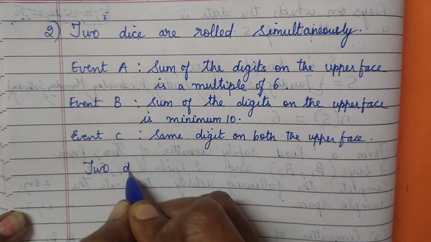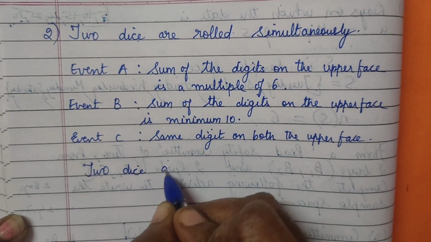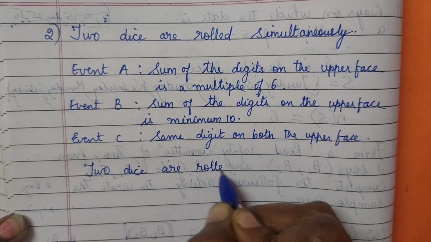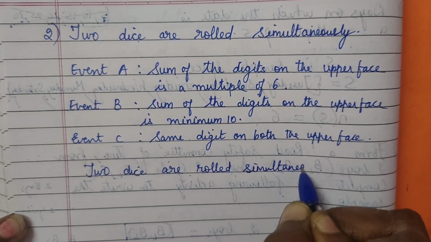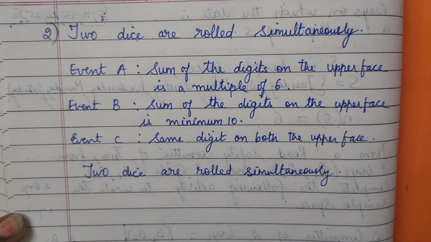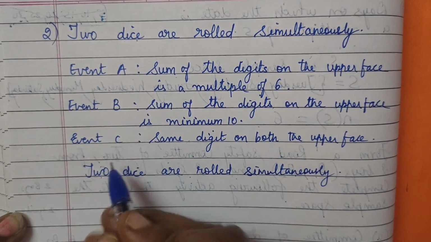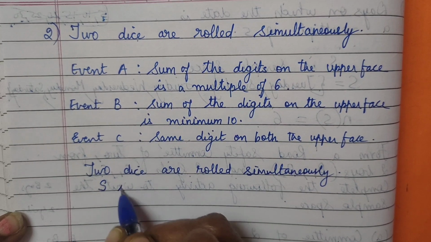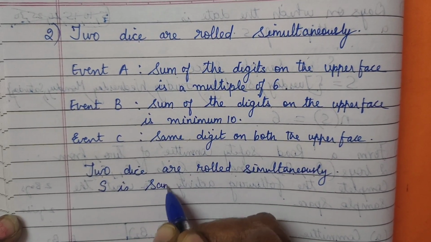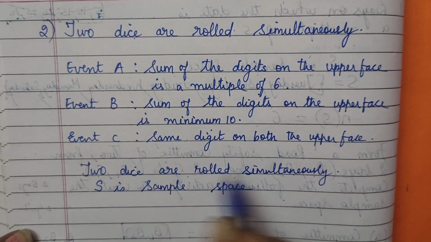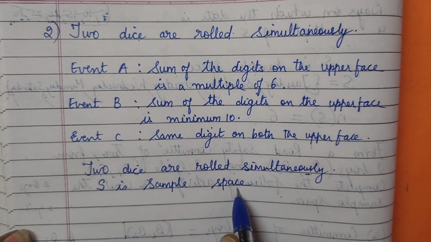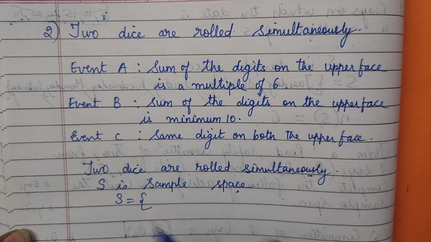First we will write: two dice are rolled simultaneously. Simultaneously means at the same time. Both dice are being rolled at the same time. So we will write S, S is the sample space. You always start the sums like this only: what the experiment is, then the sample space. Then we will write S equals.